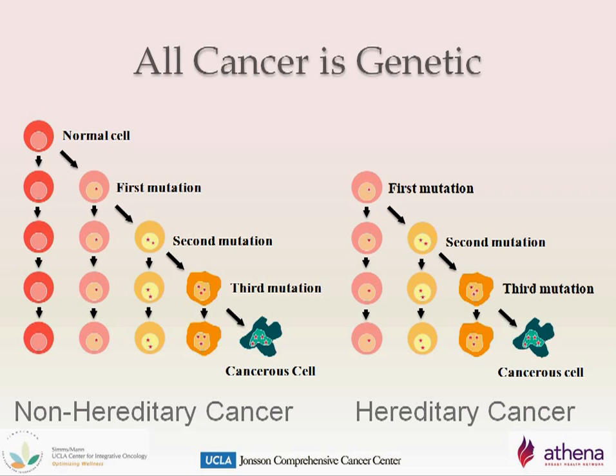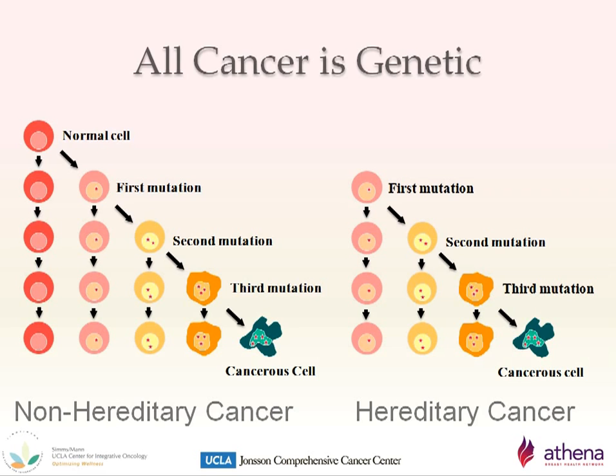It is important to remember that all cancer is genetic because it is caused by changes to the genetic makeup of the cells in the body. The difference between hereditary and non-hereditary cancer is seen in this slide. The picture on the left shows the progression of normal cells to cancer cells in the non-hereditary pathway. This person starts with normal cells, and because of a combination of factors, the cells acquire mutations until the cell no longer functions properly and becomes cancerous.